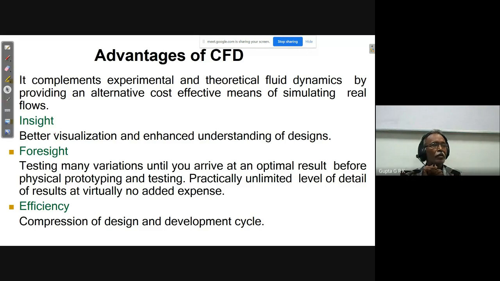Okay, and practically unlimited level of detail of results. Anywhere, any point, any temperature, any density, you can just find out by solving the equations. So no limits for that, and virtually no added expense. And efficiency: compression of the design and development cycle. You can reduce the time very much.